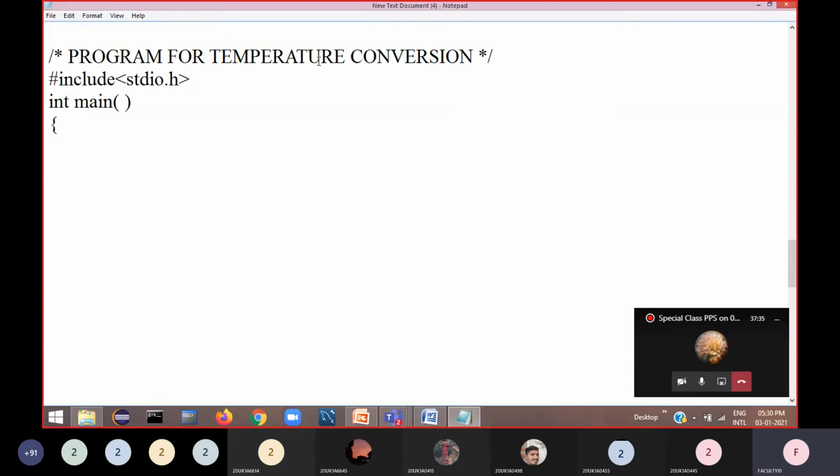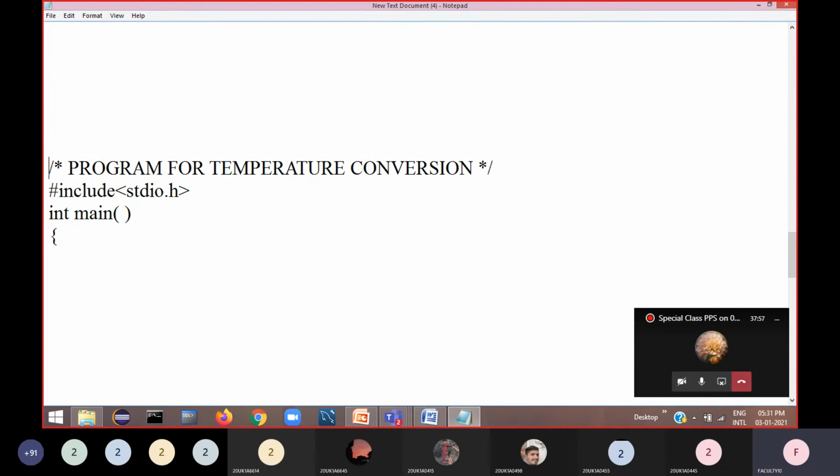So temperature conversion. We have two types of temperature representation, Celsius and Fahrenheit. How do you convert Fahrenheit temperature into Celsius temperature? That you should know.